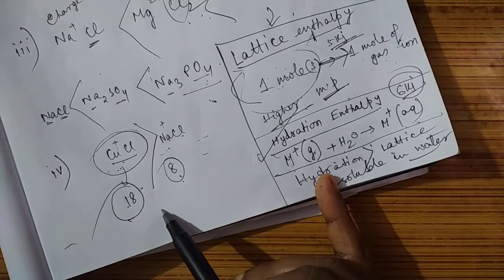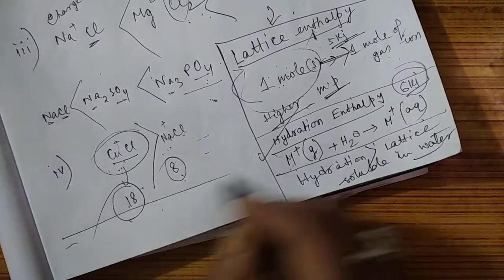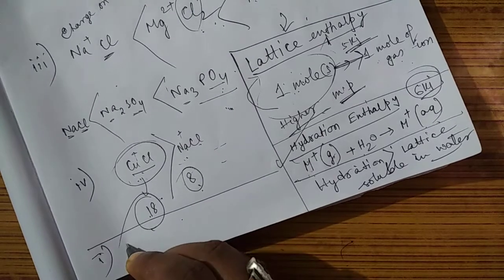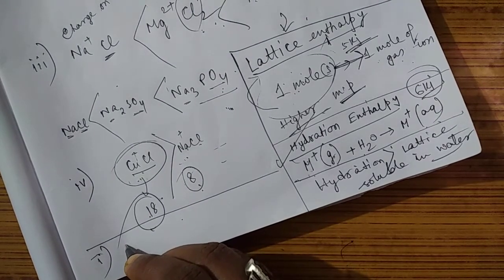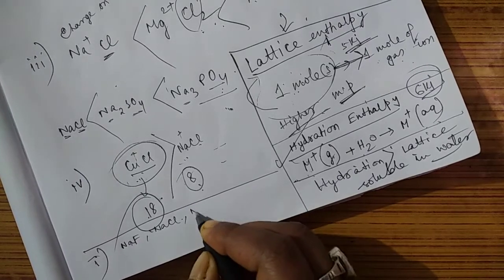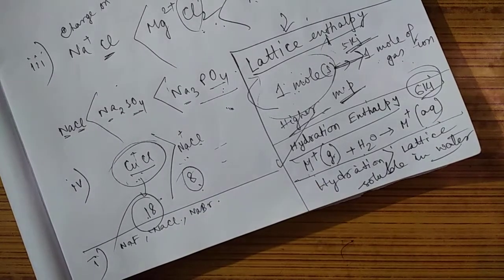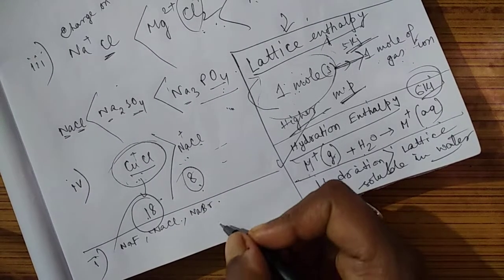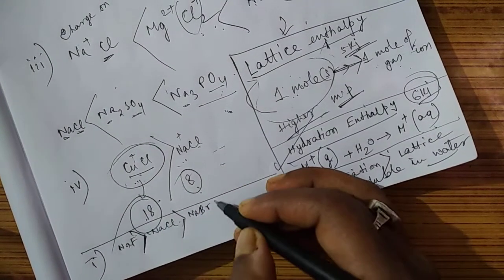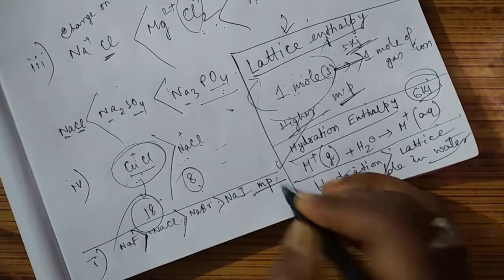If the alkali metal is the same, that means you are having sodium fluoride, sodium chloride, sodium bromide, then you will see that the melting point decreases. The melting point will be highest for sodium fluoride, then sodium chloride, then sodium bromide, then sodium iodide. The melting point will decrease this way.